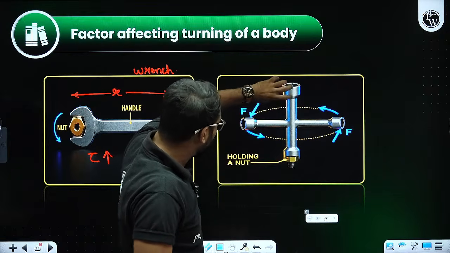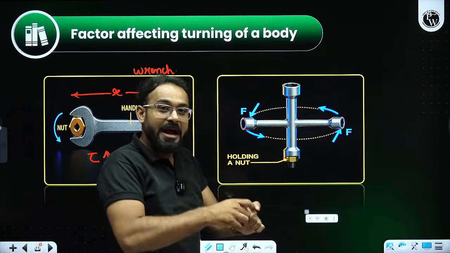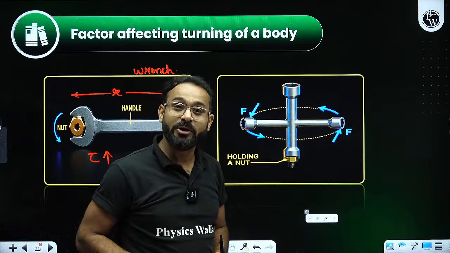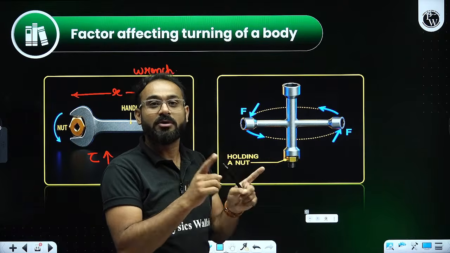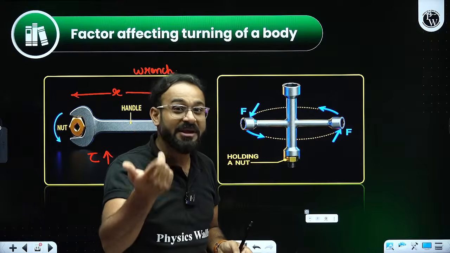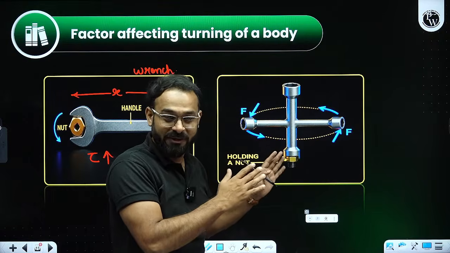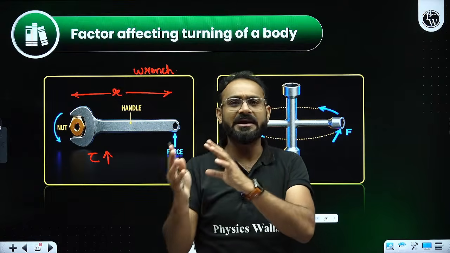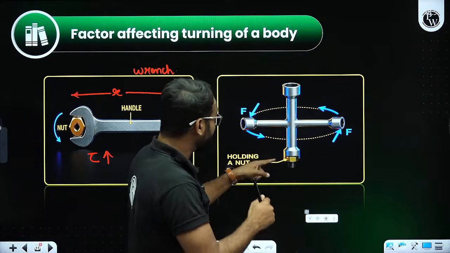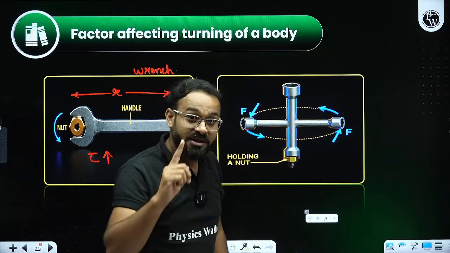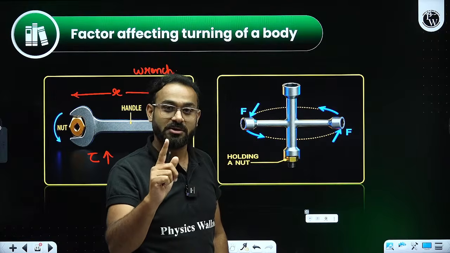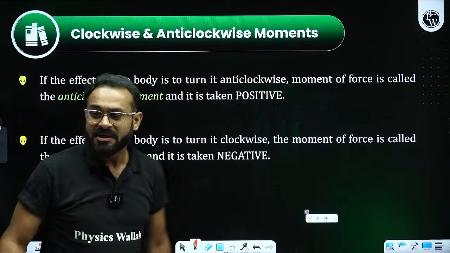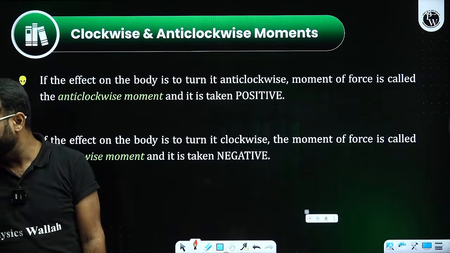Similarly, if I apply force over there, which holds the nut, and the force is applied, this is the axis. So what is going to happen? Either it is going to be tight or loose, depending on the application required for that particular part. Fine, this can be done. These are a few basic examples that explain the value of torque, and we know that a certain distance is required, and a perpendicular force, or a force with a perpendicular distance. Now, there are two kinds of things that we have noticed here.